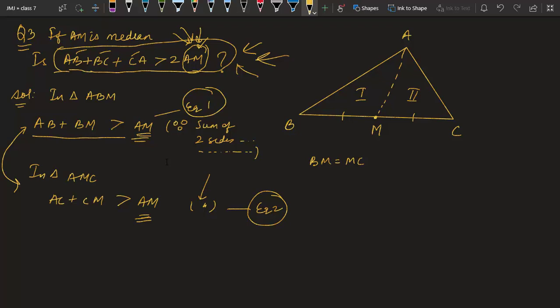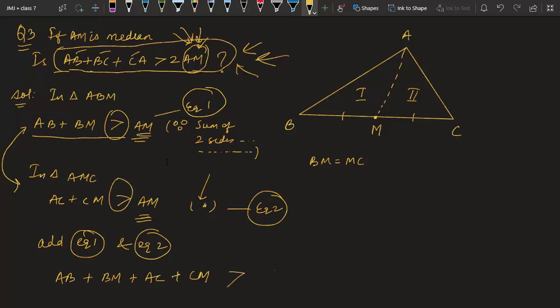If you add these, what will happen? Add equation 1 and equation 2. What will we get? AB plus BM plus AC plus CM, and then we have a greater than sign, and we have AM plus AM. So I have added both the equations. This is the sum of the left hand sides of both the equations, and this is the sum of the right hand sides.